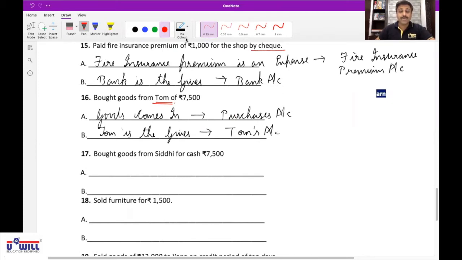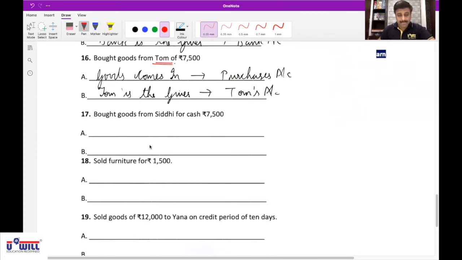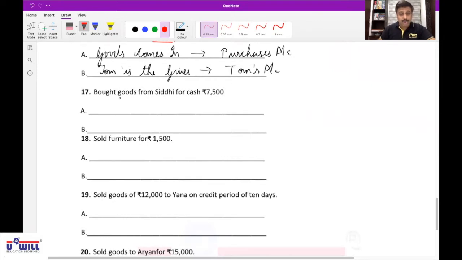Vyom? Sir, I want to try 17. Yes, you try the 17th. Bought goods from Siddhi for cash rupees 7,500. What comes in? Goods comes in, affects purchases account. Very good. And second effect?